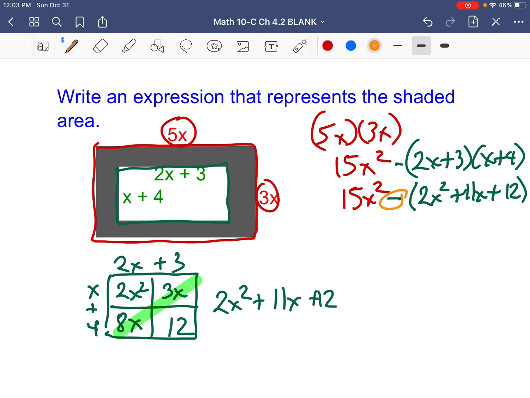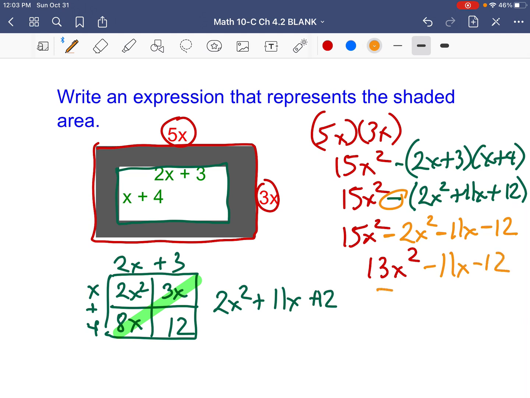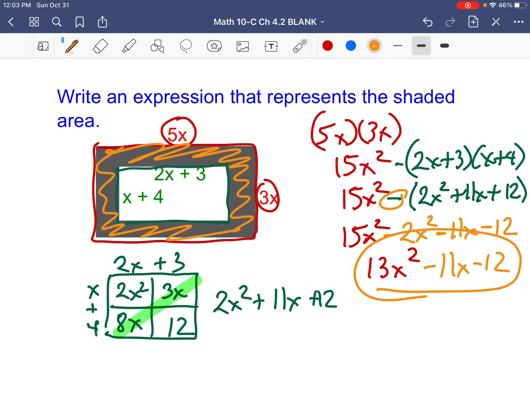Now, when I subtract it, what happens? Everything inside the brackets changes. So it's minus 2x squared minus 11x minus 12. Okay? So what's 15x squared minus 2x squared? You have $15, you give somebody 2, 13x squared, and you're down to minus 11x minus 12. So this is the area of the shaded region here. Sneaky, but doable.